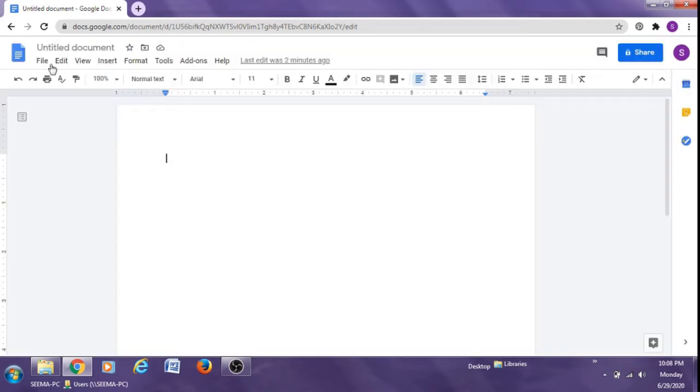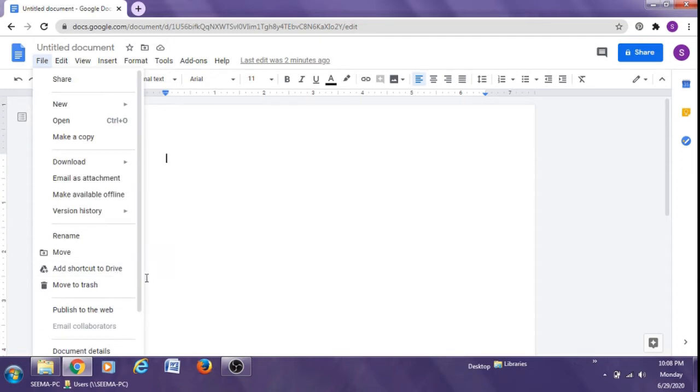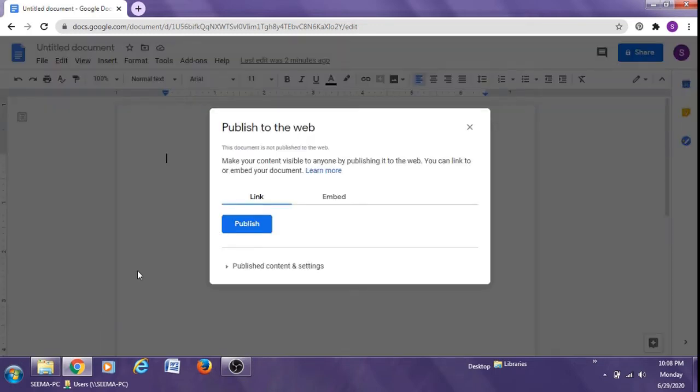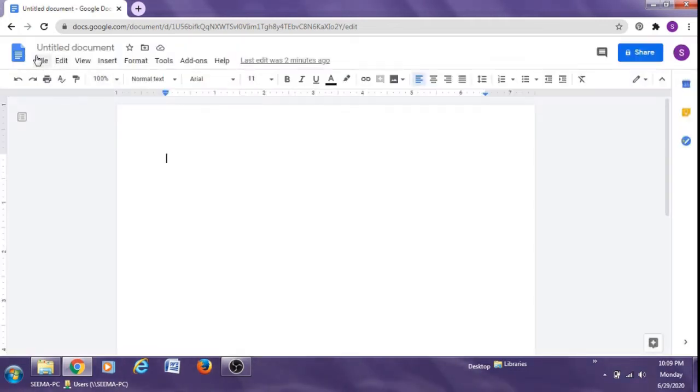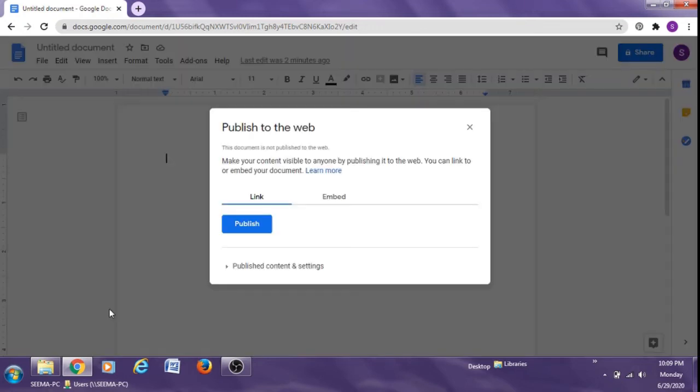Another important feature of Google Docs is that you can publish it to the web as a web page. Just go to the File, again I show it to you. Go to File and click here, Publish to the web. So you can publish it as a web page.